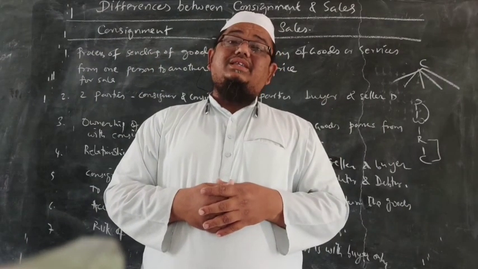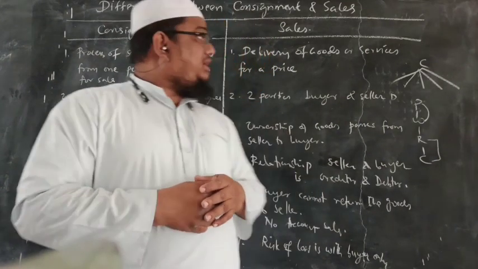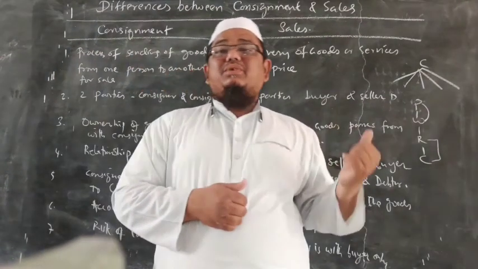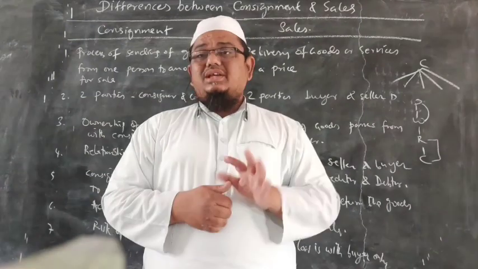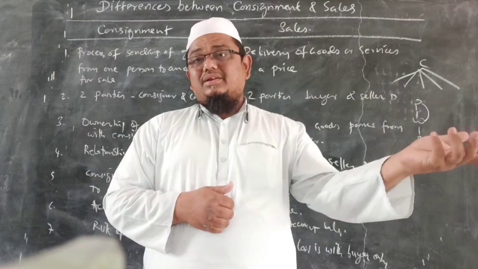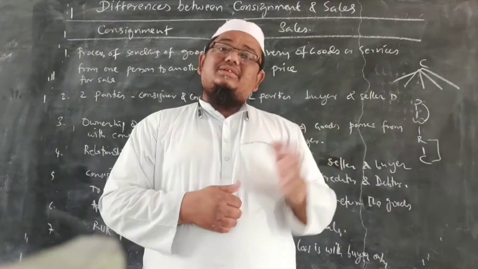So usually the consignee will send the account sales to the consignor, but in sales this is not applicable. The buyer is simply taking the goods. He is not giving any details of the goods to the seller.